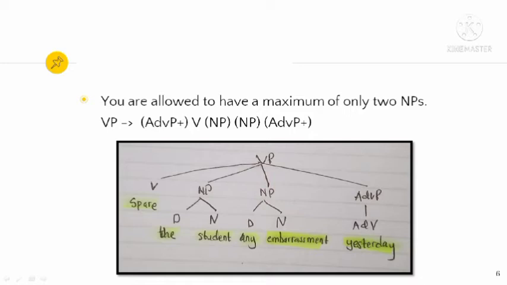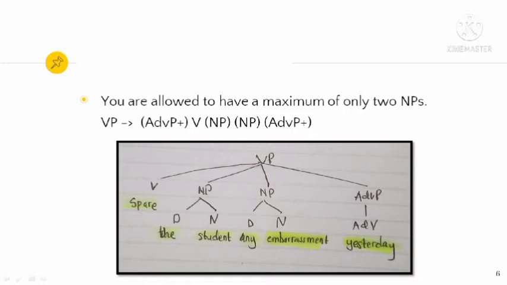Then if we have an example of a phrase like spare the student any embarrassment yesterday, and we want to draw its tree diagram, then it will look like in the picture.